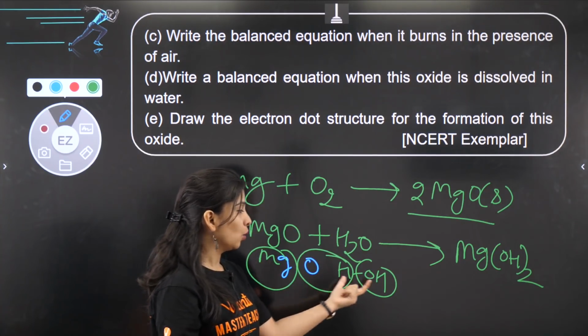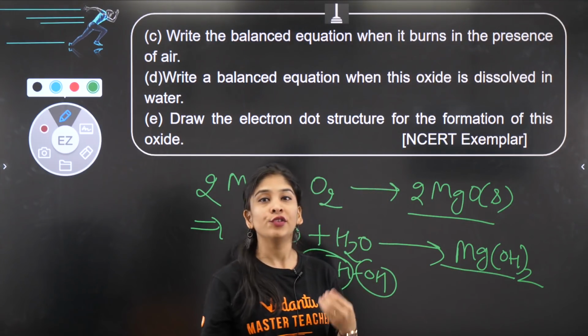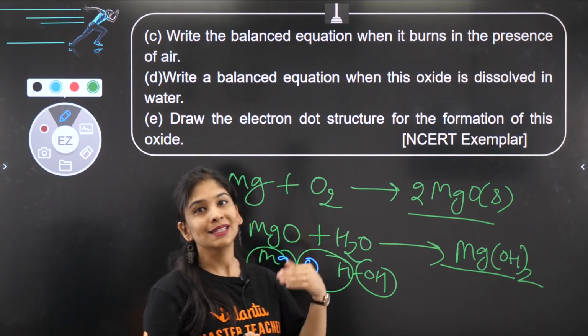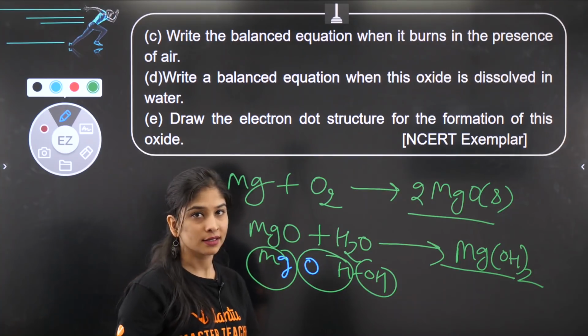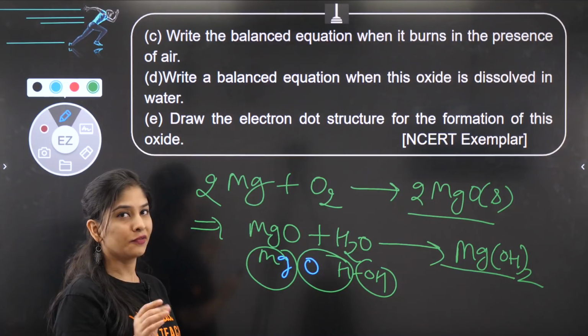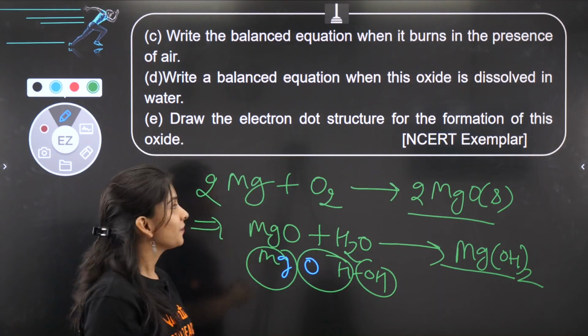So Mg(OH)2, which is your magnesium hydroxide, which has a tendency to turn your red litmus to blue, because that metal hydroxide releases OH ions, which is a property of a base. Correct? Very good. बहुत अच्छा. Easy question only, not difficult. You just need to put small brain in for this question.